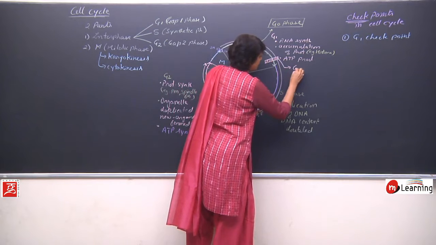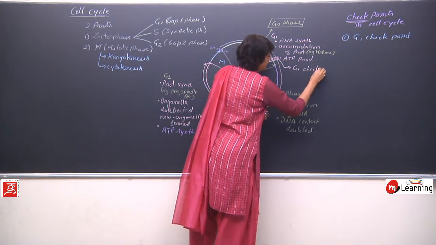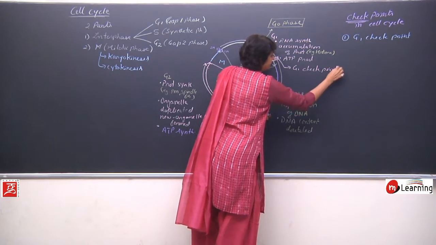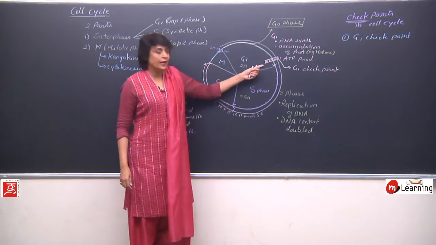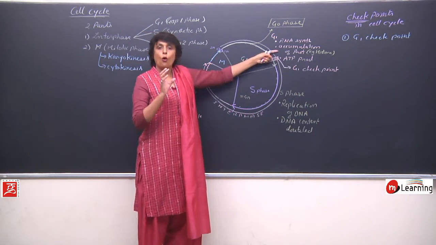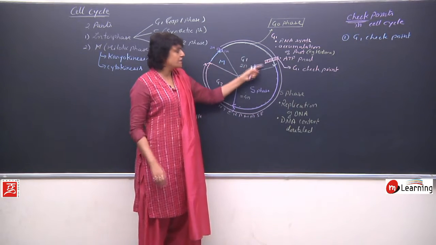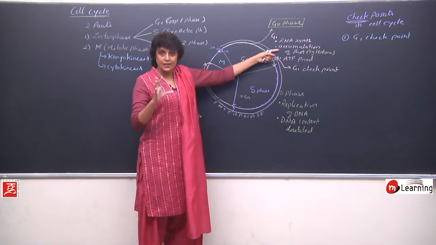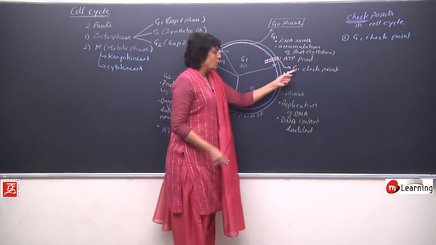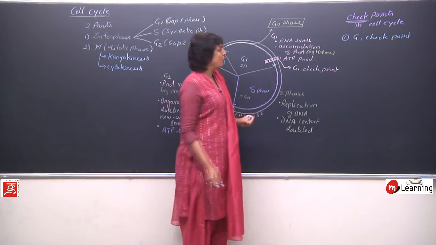This is the G1 checkpoint. What is it going to check? It is going to check whether all preparation for S phase is done or not. That means, is the cell size okay? So when can we pass this checkpoint?